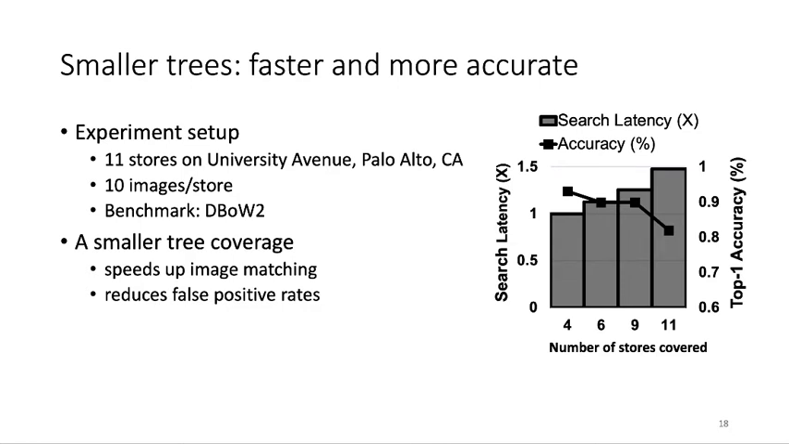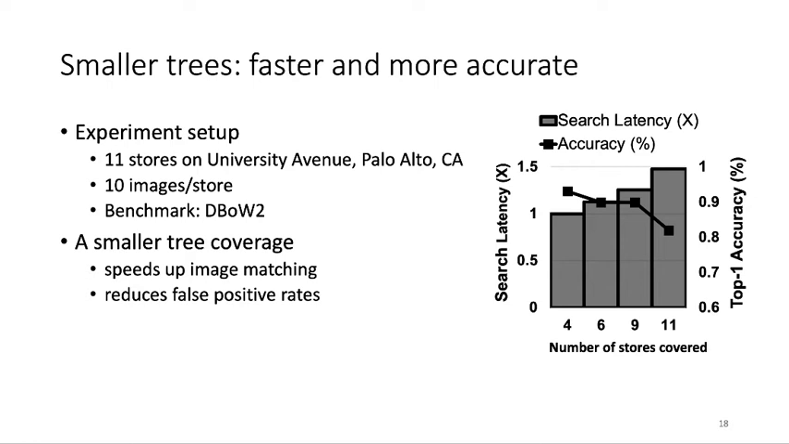We collected images, 10 images per store from 11 stores on University Avenue in Palo Alto, and we used DBoW2 as our vocabulary tree library. The x-axis represents the number of stores covered, and the y-axis on the left-hand side is the search latency, normalized to 1 at 4 stores. On the right-hand side, the y-axis represents the accuracy.